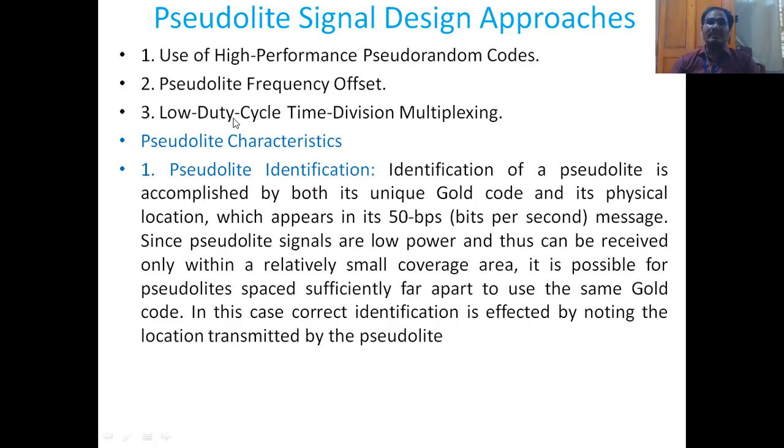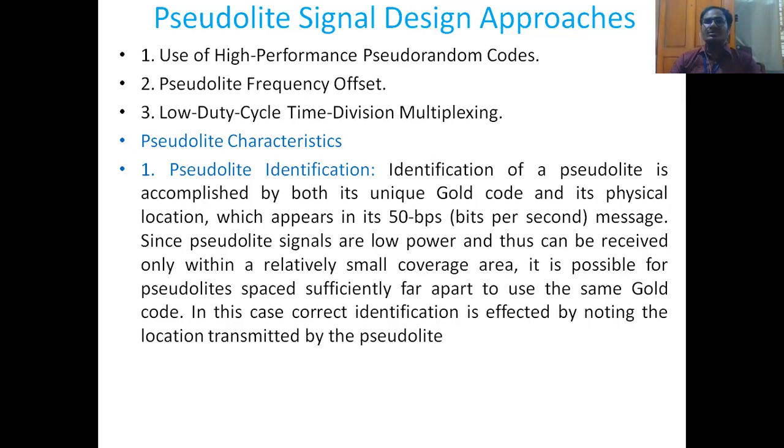Low duty cycle will improve the signal strength. If you are using a high duty cycle, then on time and off time are equal. If off time is more, then it will result in a signal strength decrease. Next, we'll talk about the pseudolite characteristics. What are the specific characteristics that are to be maintained by a pseudo satellite or simply pseudolite?